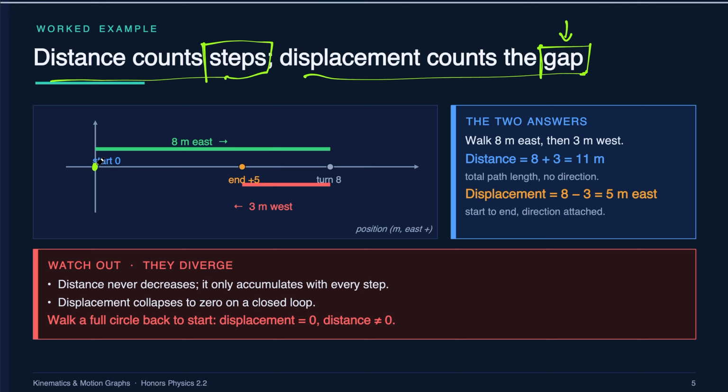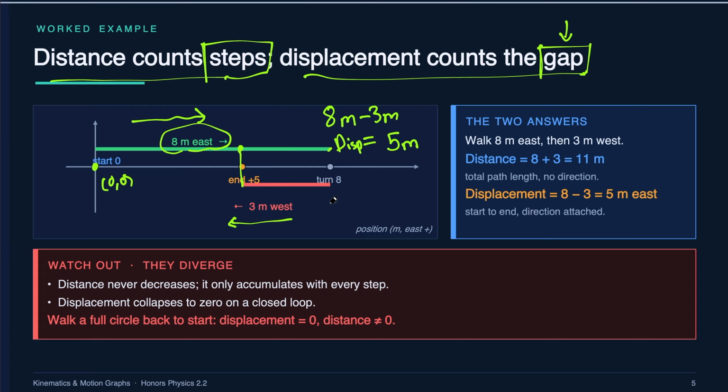If I start over here, let's just say typical XY axis 0, 0. If I move 8 meters east, which is to the right, so on an x-axis it would be positive 8, and then I come back 3 meters west, my displacement would be 8 meters minus 3 meters, because I went east, but then I ended up over here, 3 meters backward. So I would subtract 3 meters from my eastward direction, which leaves me with 5 meters. This is my displacement. Let's write it as disp.